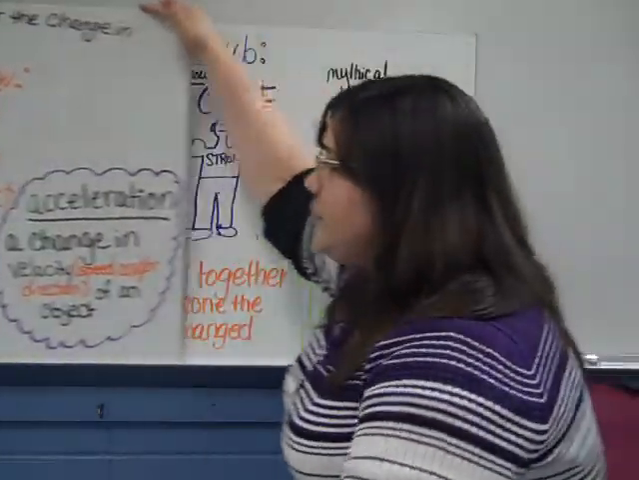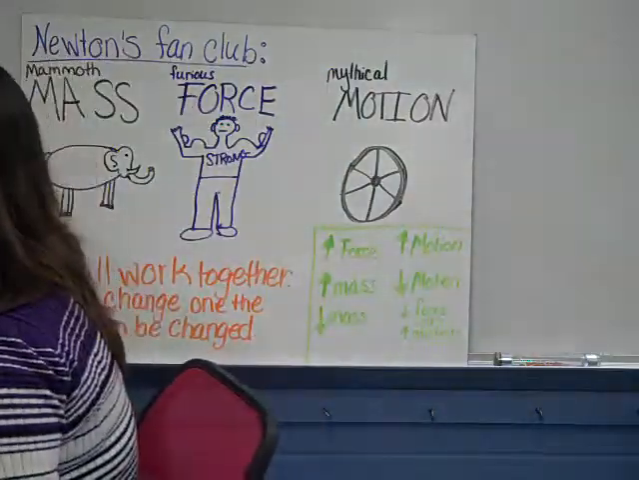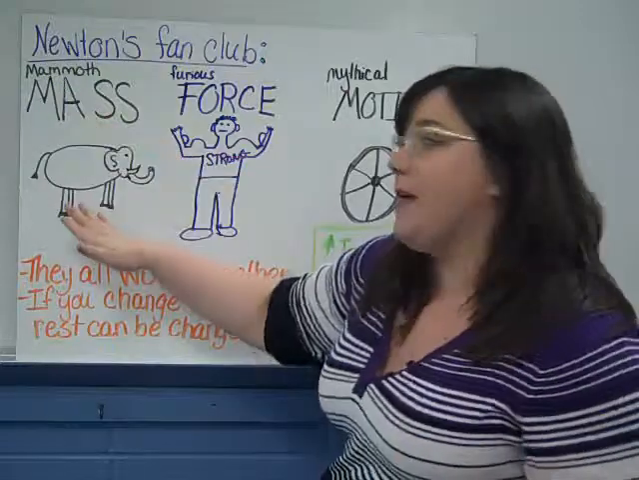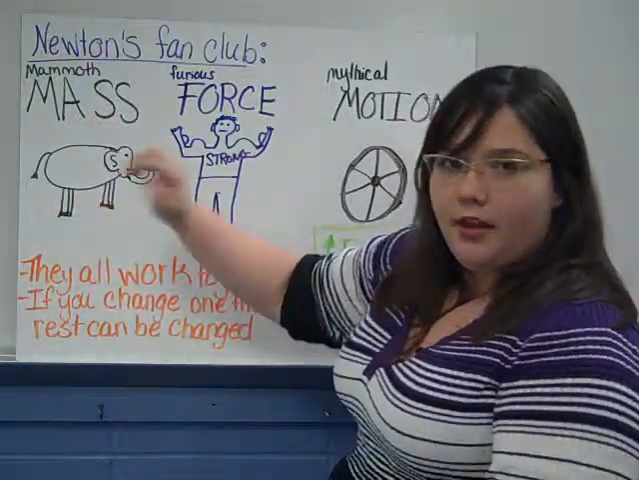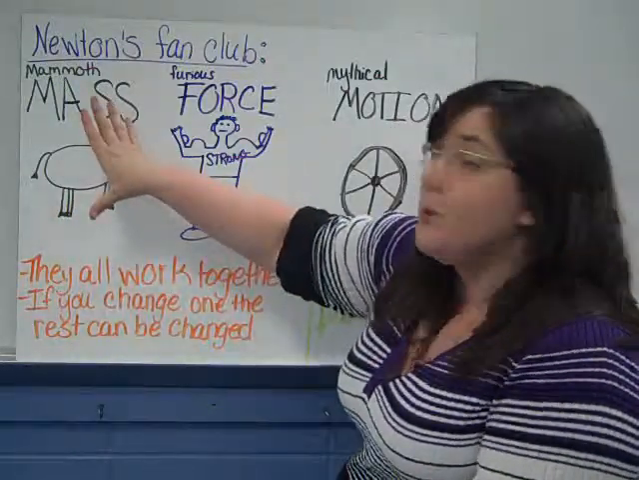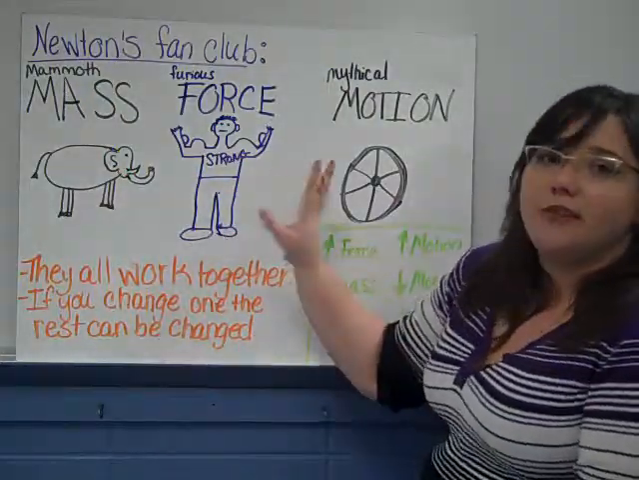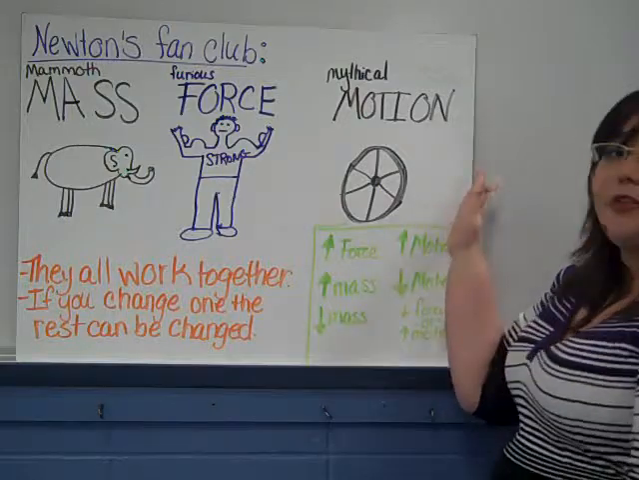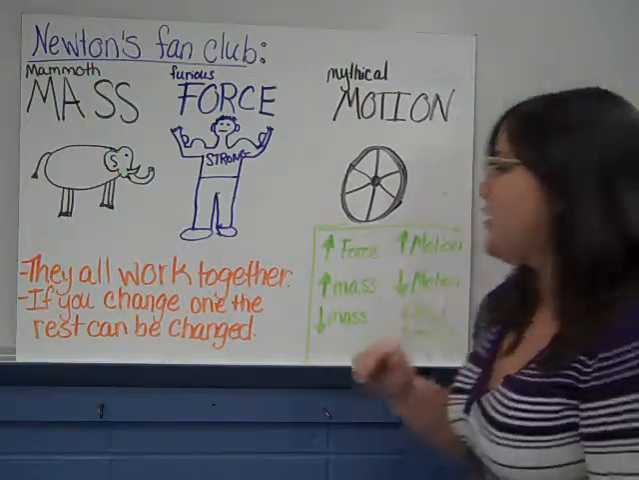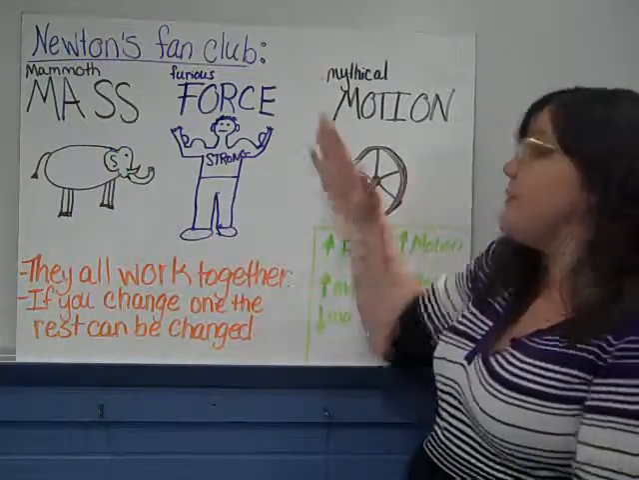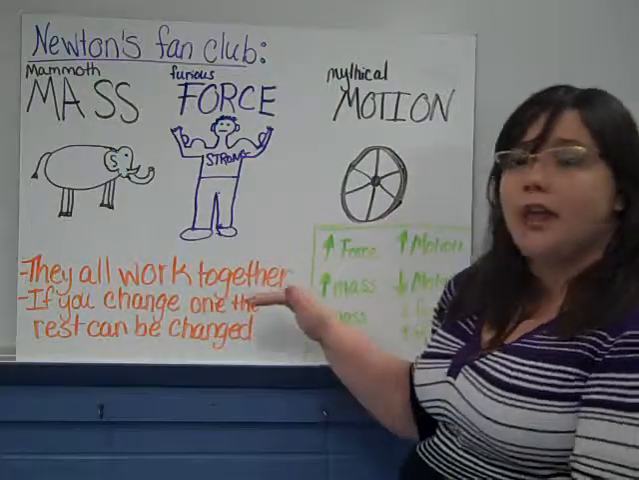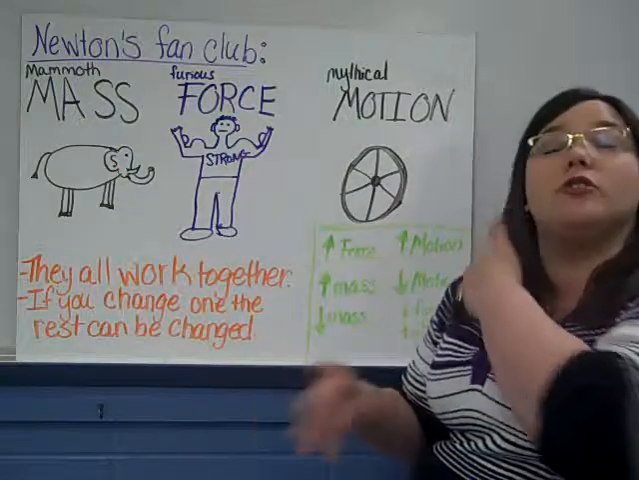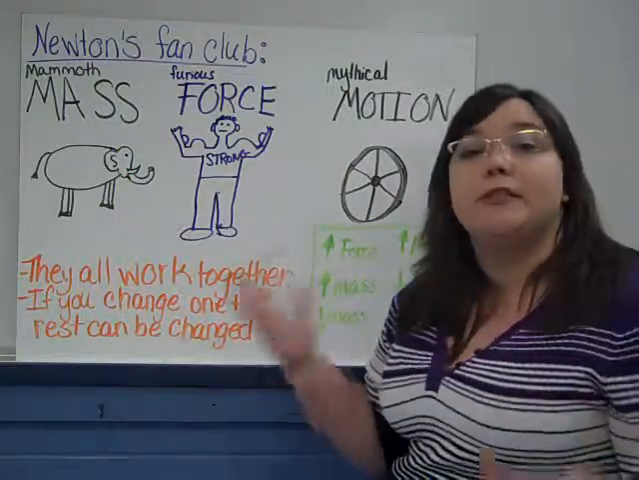We have some of Newton's fan club here to help us understand this a little bit better. We have mammoth mass, nice big heavy mass. Remember, we measure mass in grams. We have furious force, really strong, can apply lots of force. And we have mythical motion, always moving, always changing. These three members of Newton's fan club always work together. If you change one of them, one of the rest could be changed, but it always affects each other.